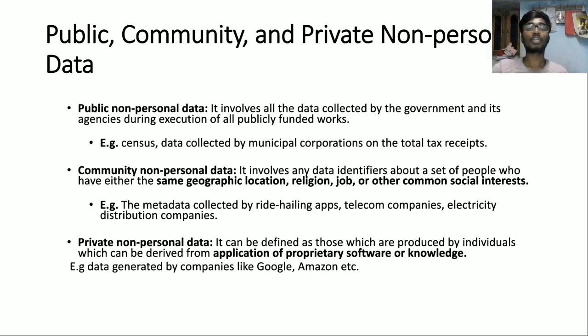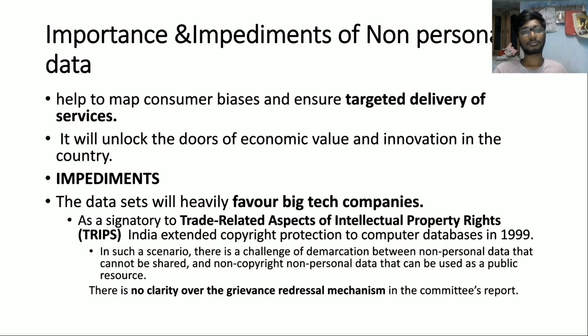And next is community non-personal data. It involves data identifiers about a set of people who have the same geographical location, religion, job, or other common social interests, like the data collected by telecom agencies or ride-hailing apps like Ola, Uber, Rapido, and electricity distribution companies. And next is private non-personal data. That is, it can be defined as data produced by individuals which cannot be derived from application of software or knowledge. It is like data generated by companies like Google and Amazon, etc.